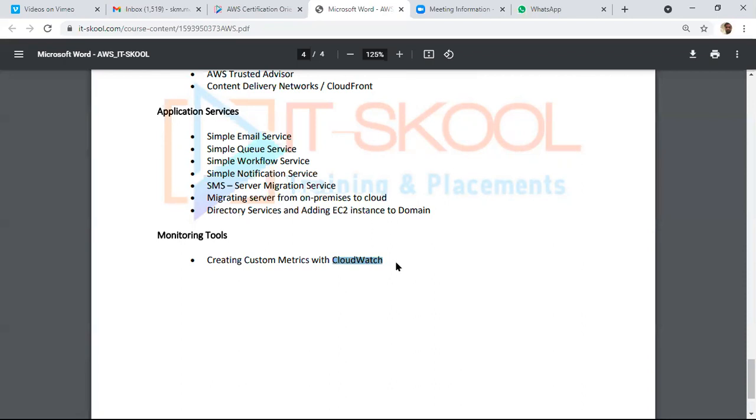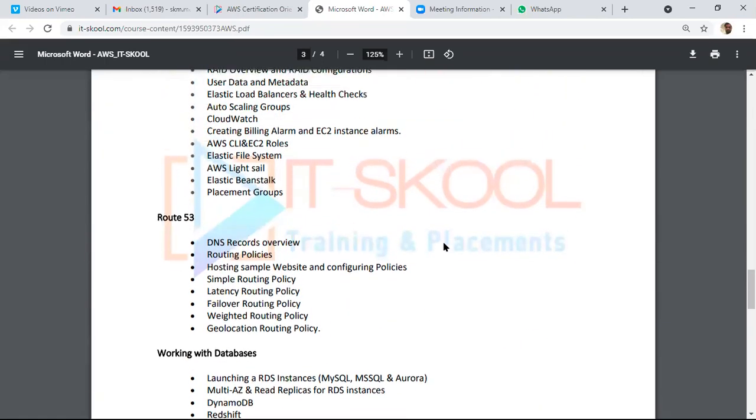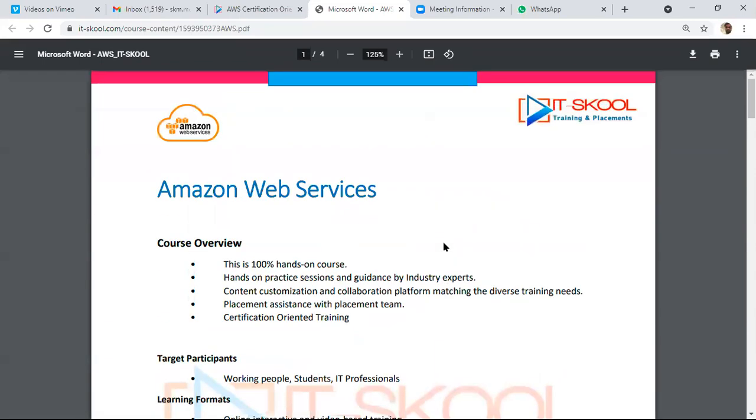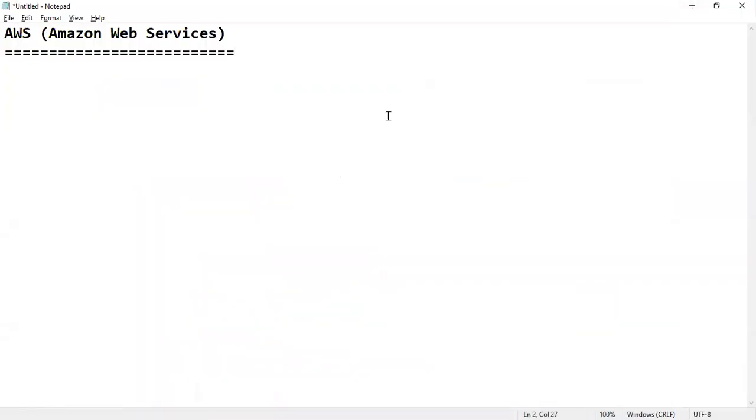So these are the major concepts we are going to discuss as part of this course. Daily we'll take a 1 hour session, 6 to 7 PM IST. We'll go up to 30 to 35 classes, about 32. It takes 30 to 40 days to complete the course.